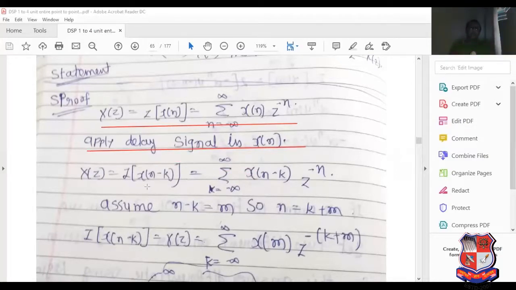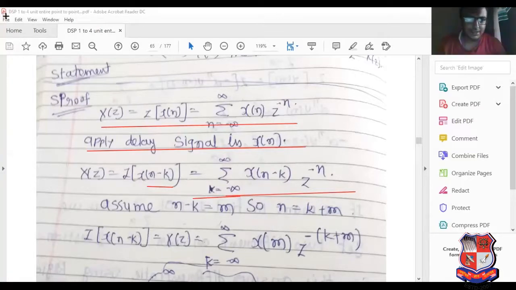Delay signal means what? x of n minus k. Negative sign indicates delay. If it is a positive sign, then it is known as advance. Basic operation of signal. So here, summation from minus infinity to infinity, x of n minus k z raised to minus n. Now n minus k equal to m, so n equal to k plus m. So put here the value k plus m, and the limits remain the same.